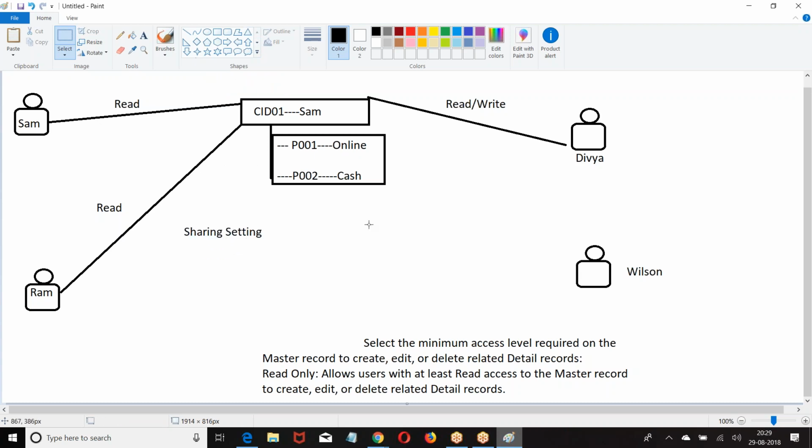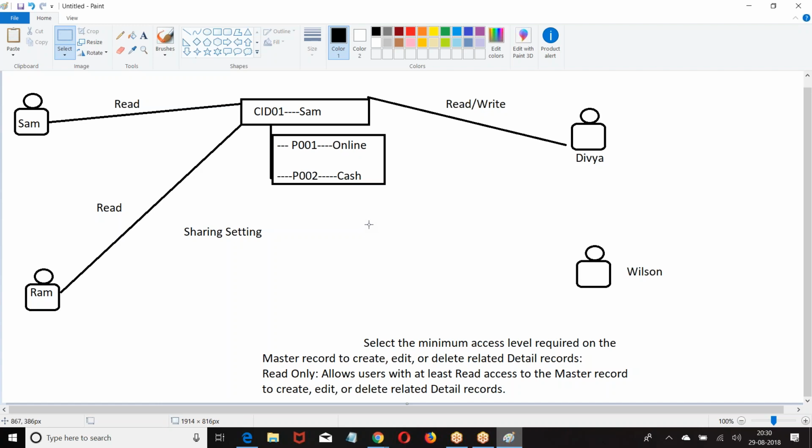Now the point you need to understand: we are not discussing the permissions. We are discussing who is going to get this permission. The permissions are the same: create, edit, delete. Whoever gets the permission will get all three.